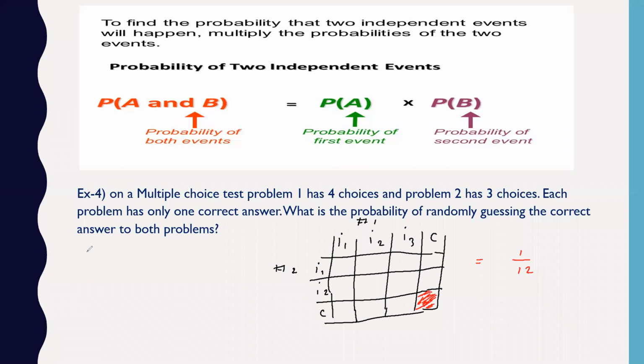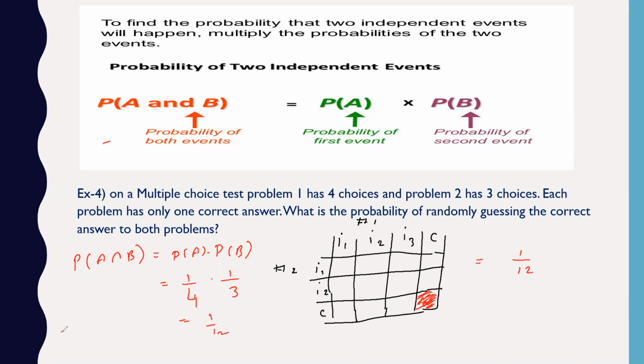So by looking at the formula, probability of A intersection B is equal to probability of A into probability of B. This is just a diagram interpretation, whether this formula works out or not. So we are getting 1 by 12. So how do we get 1 by 12? Probability of choosing the correct answer in A will definitely be 1 by 4, because you have 1 out of 4 options, and then probability of choosing the correct answer from event B will be 1 out of 3. So this is also 1 by 12.